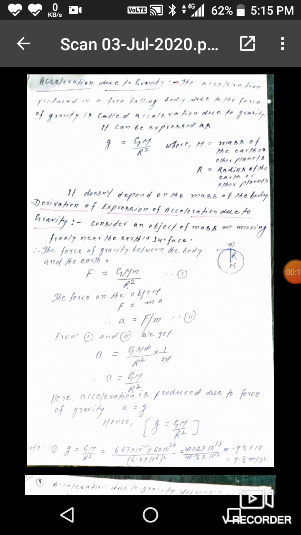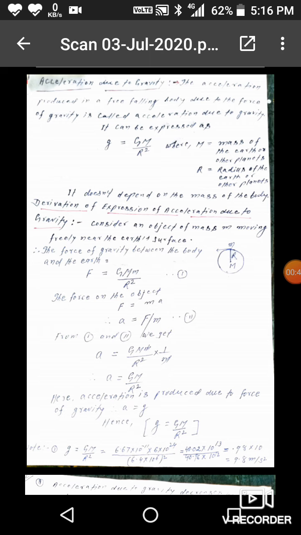Hello students, in this video lecture, I am going to discuss the acceleration due to gravity. The acceleration produced in a freely falling body due to the force of gravity is called acceleration due to gravity. It can be expressed as small g is equal to GM by r square, where M is the mass of the earth or other planets, r is the radius of the earth or other planets.